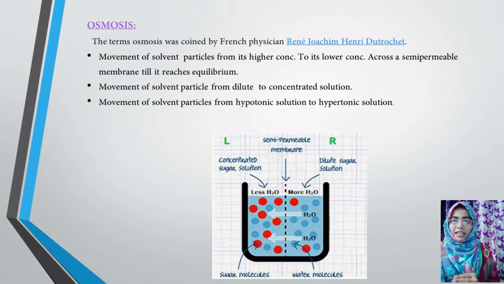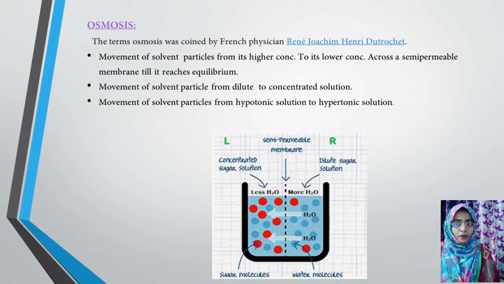You can have a glance. I'll just explain once again. Osmosis is the term coined by the French physician Jean-Joachim Henri Dutrochet. The movement of solvent particles from higher concentration to lower concentration through a semi-permeable membrane until it reaches equilibrium.